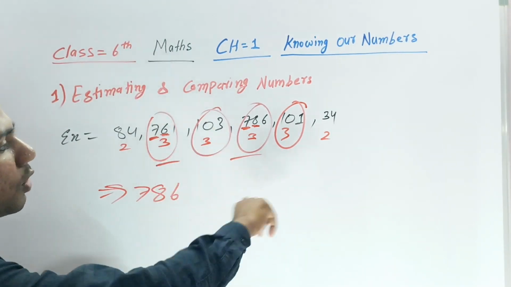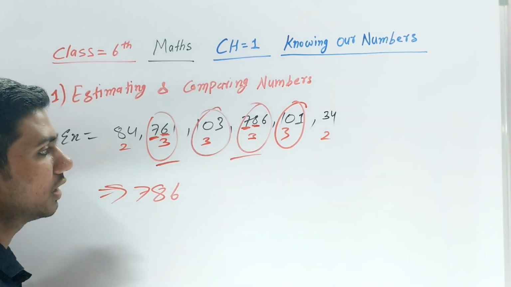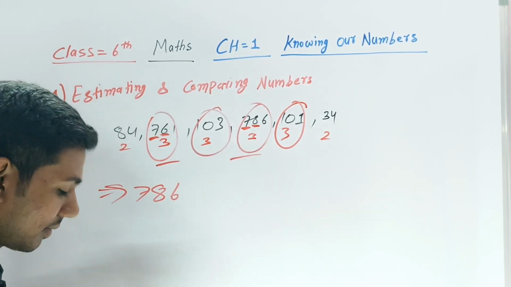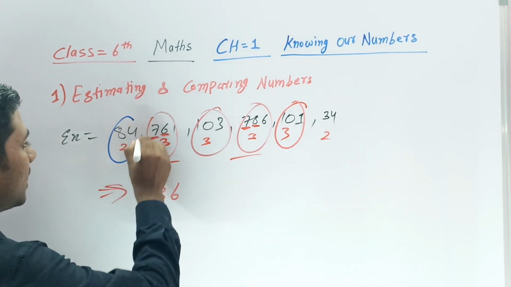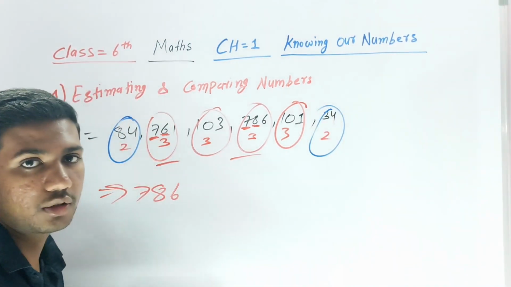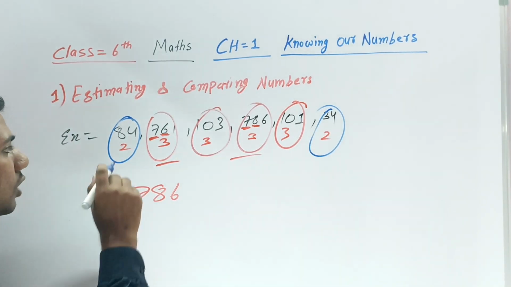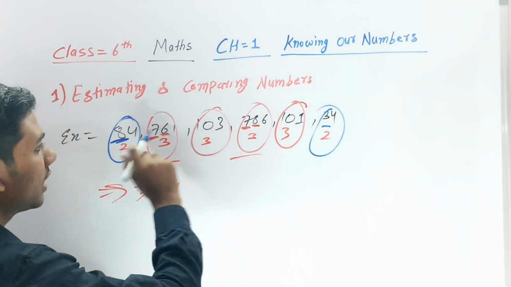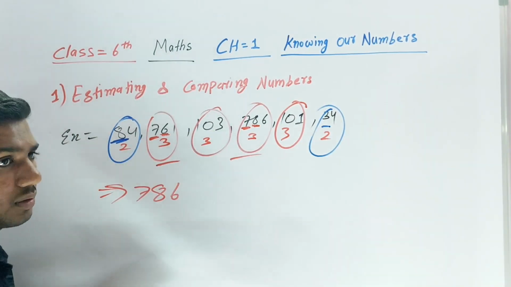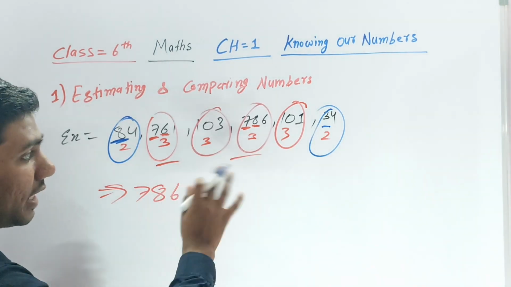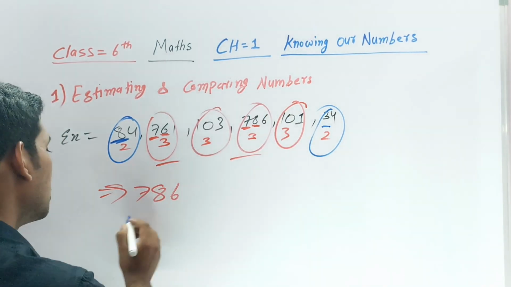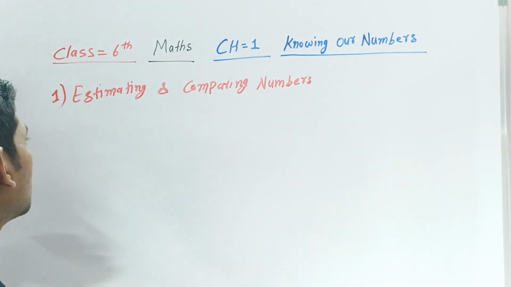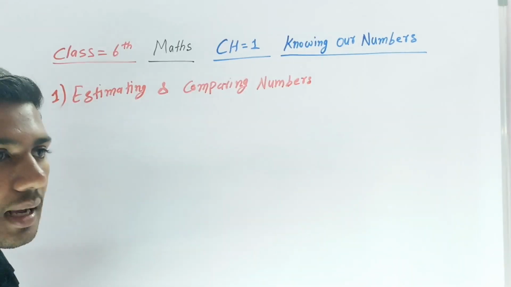Now you have to find which number is smaller. See which number has fewer digits. This one has only 2 digits, and here 8 has fewer digits. 34 is very small. Now see which is less in the last digit, this 8 or 3? Definitely 3 is less. You can check the second digit if they are the same, otherwise leave it. Okay, 34. So which is smaller? 34 is smaller.